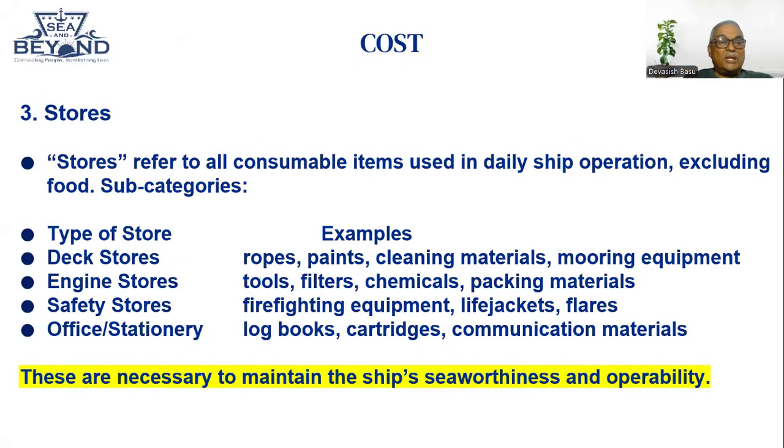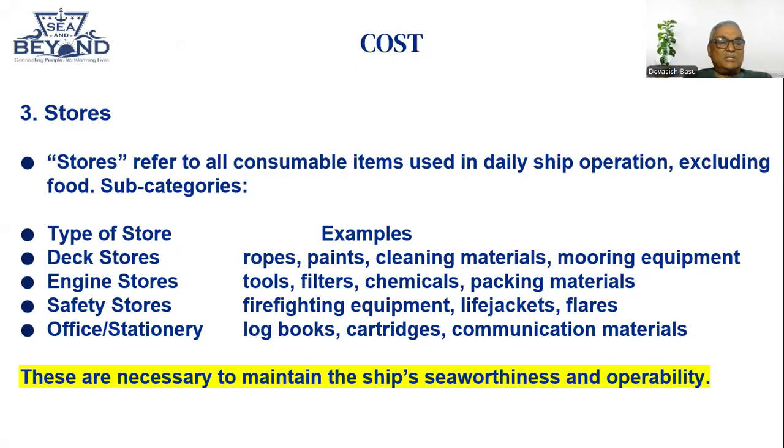Stores. So what are stores? They are all consumable items used in daily ship operation, excluding food. The stores, again, the company usually supplies. So what types of stores are there? You have deck stores, engine stores, safety stores, and office stationery. Deck stores are ropes, paint, cleaning material, mooring equipment, which come under the deck department. Engine stores are tools, filters, chemicals, packing materials. So these are a few examples.